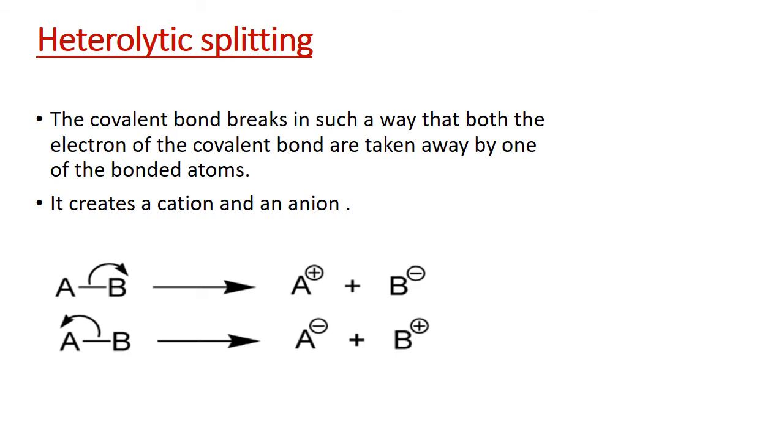So one cation and one anion are produced. Example: in AB, suppose B is more electronegative, so it will attract electrons towards itself. It will take both of the electrons when the bond splits. A acquires a positive charge, B acquires a negative charge, and in this type of splitting, cations and anions are formed.